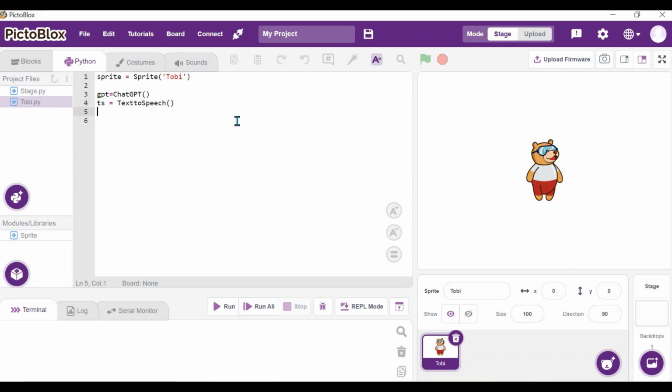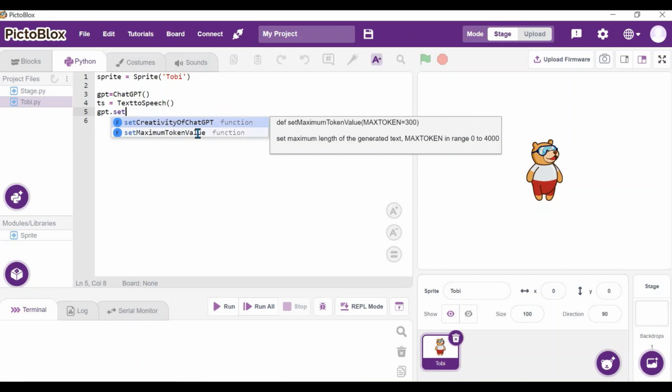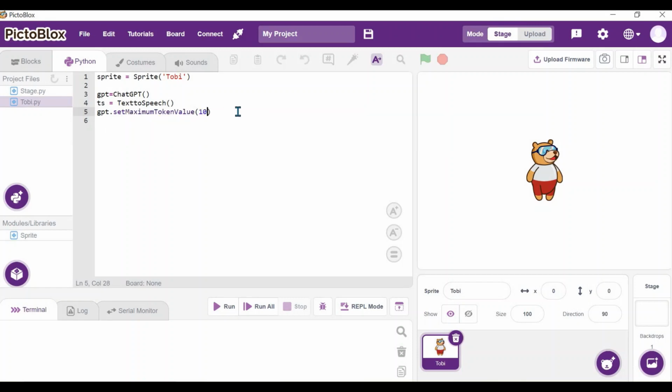Here I am going to use another function, which is known as GPT dot set maximum token value. I'm going to give the token value as 100. This function is used to set the token value, that is the number of words that will be in the answer that the AI assistant will be giving to us. I want the number of words to be 100. I don't want very big answers. You can minimize the number of words. You can give 50 or 100 or 200 or 300. I'm going to give 100 here.